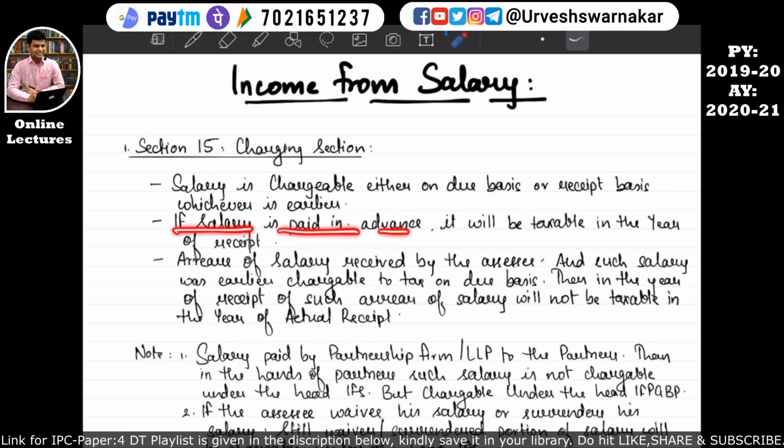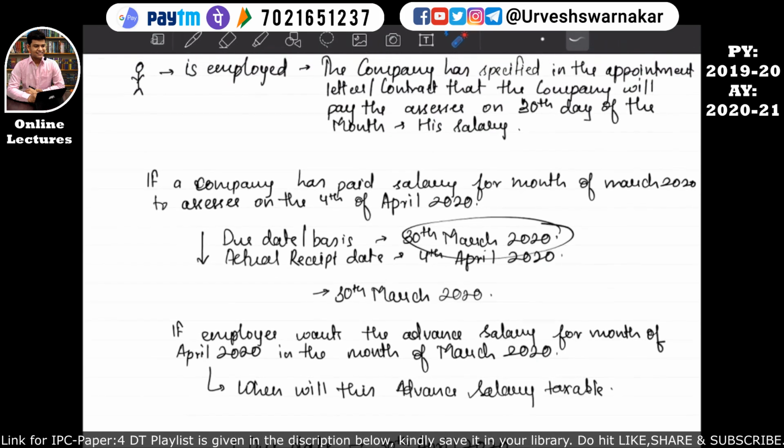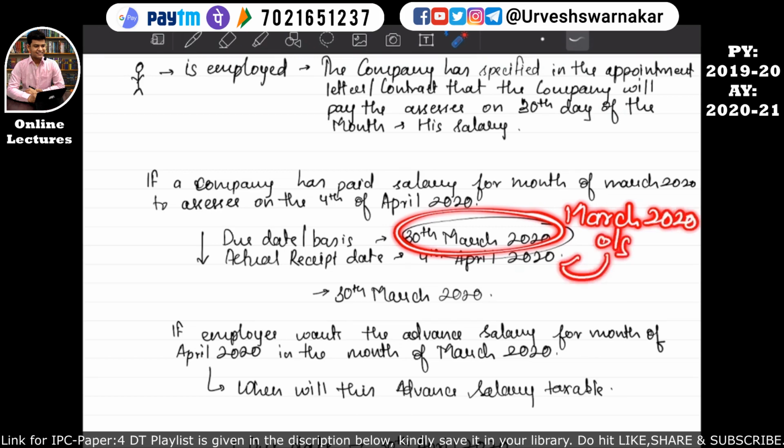If a salary is paid in advance by the employer to the employee, it will be taxable in the year of the receipt. I hope this is quite clear to you all. And the next point says that arrears of the salary. Arrears means outstanding salary received by the assessee, and such salary was earlier chargeable to tax on due basis, then in the year of receipt of such arrears of the salary it will not be taxable in the year of actual receipt. So basically in this case, understand that the actual date of receiving the salary was 30th March 2020, but since it is paid on 4th April, it will be considered as the March month salary, that is March 2020 salary which is outstanding has been received in the month of April.